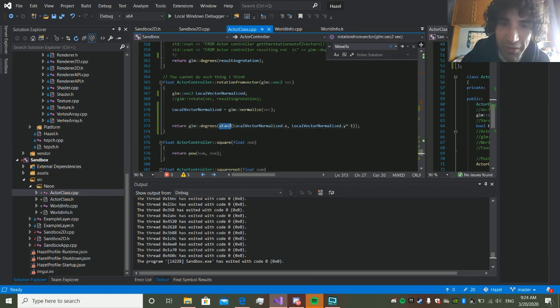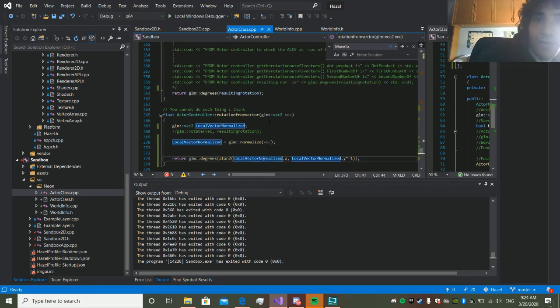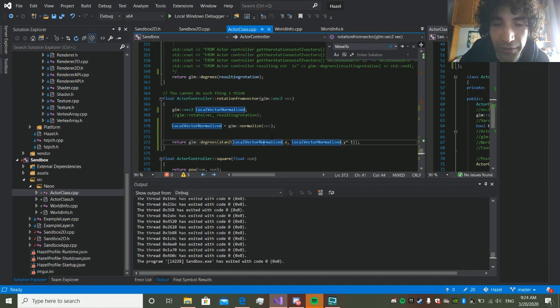Atan, I don't even know what it is, but I got to multiply by -1. I don't know why, but that made the trick. And yeah, this thing, degrees atan, and the x of the vector, unit vector, because I turned it into a unit vector, you know.